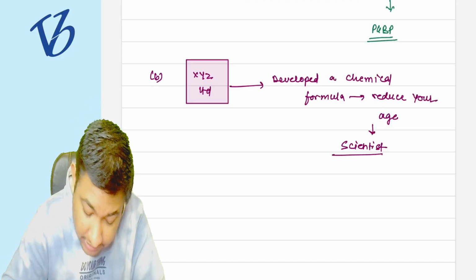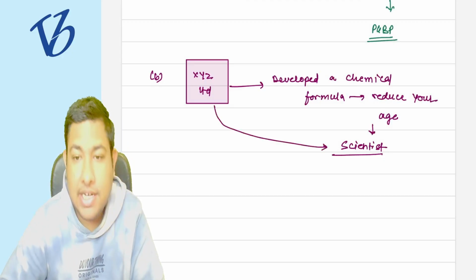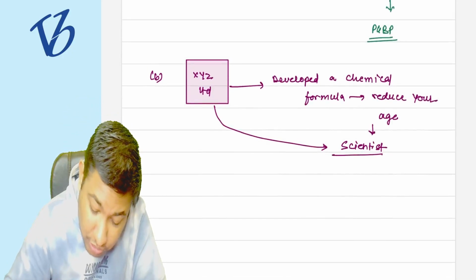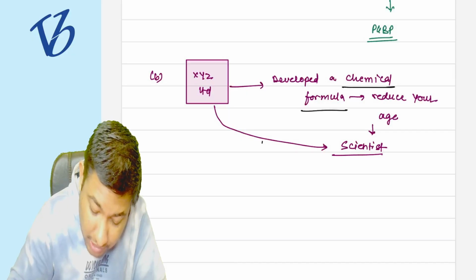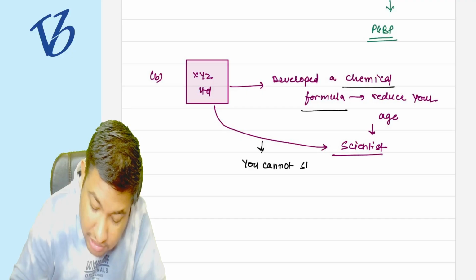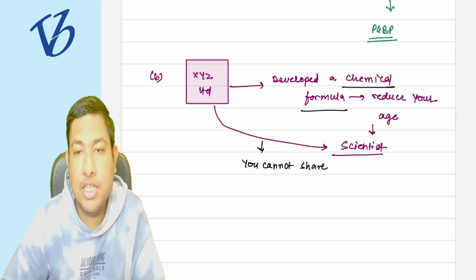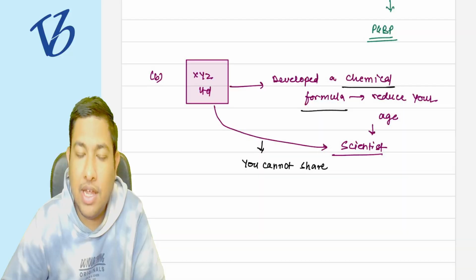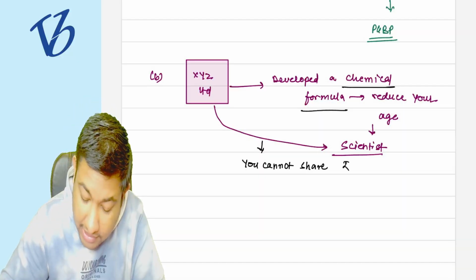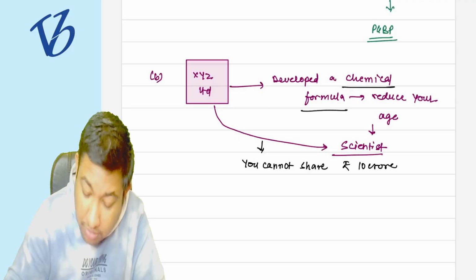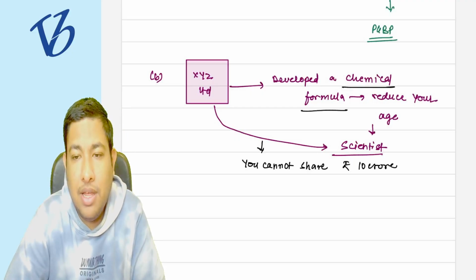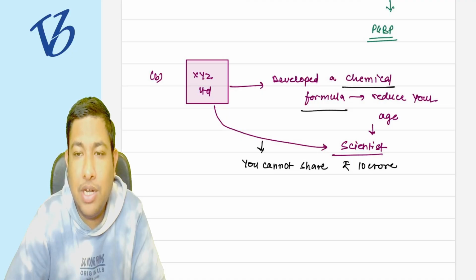So now XYZ Limited has entered into an agreement with the scientist that this particular chemical formula you cannot share with anyone. It is an agreement, and for that, take 10 crore rupees from me, but do not share any kind of this formula of our company with anyone else.